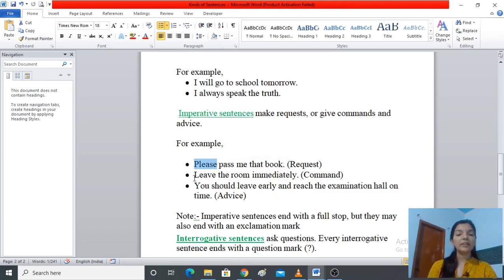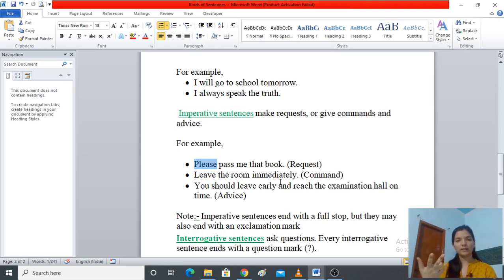Now leave the room immediately. Now this sentence is a command. They are not saying please, could you please leave the room. No, it is a command. Leave the room immediately. It is a command, right? Now the third one, you should leave early and reach the examination hall on time. Now it is an advice that if you leave early, you will reach the examination hall on time, right?